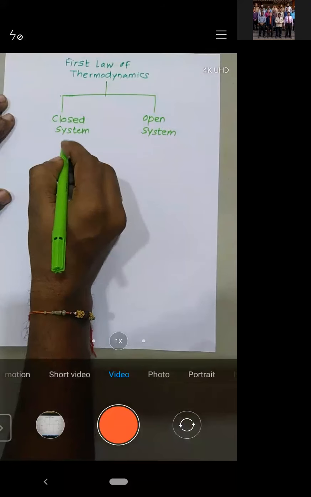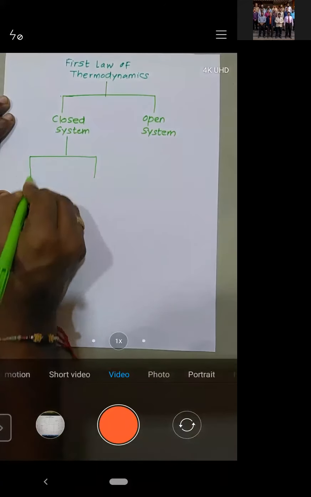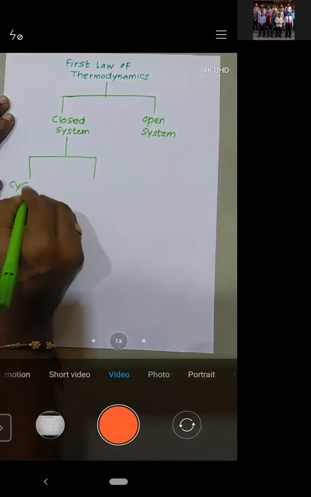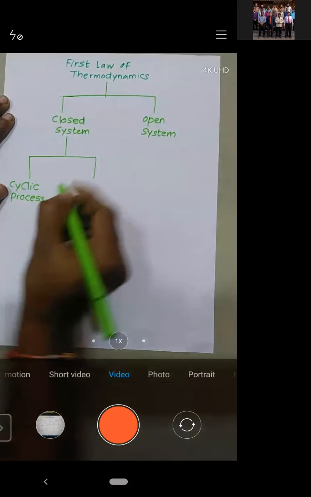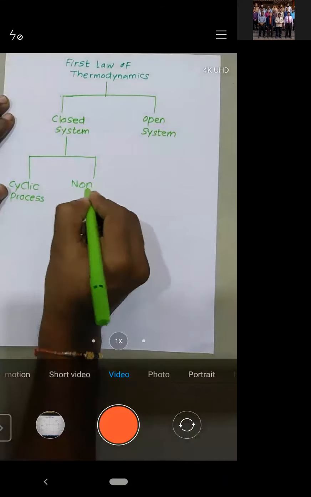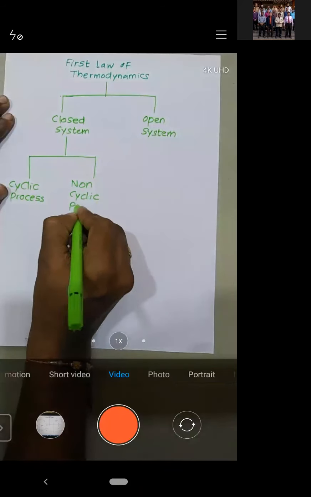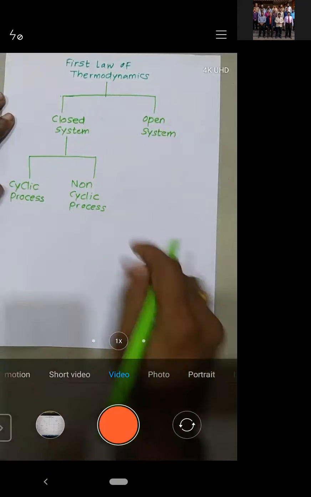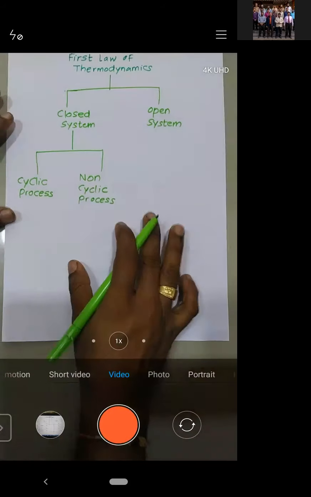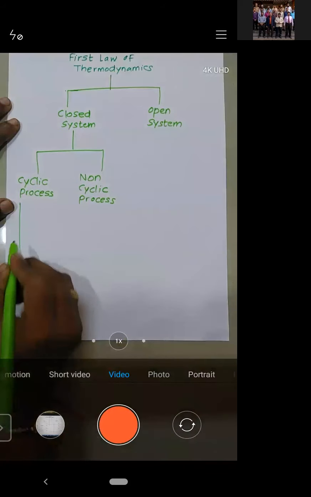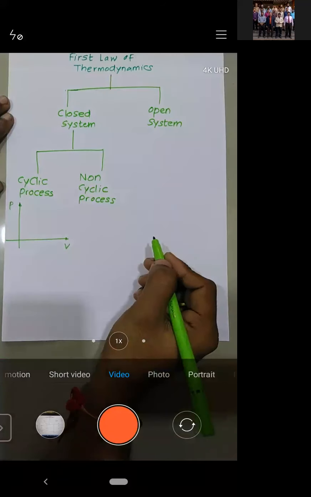Let me clear. In a closed system, again we will see it for cyclic process and for non-cyclic process. Try to understand. I will just give a simple example. What is cyclic? Okay, let's see this pressure-volume diagram, right?